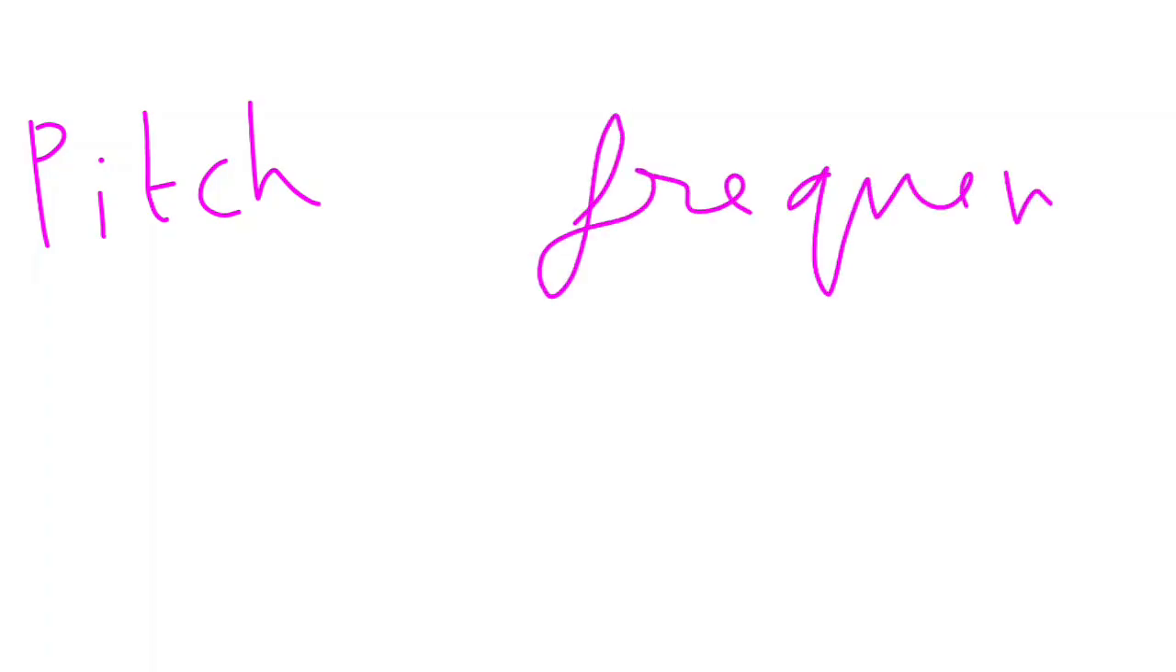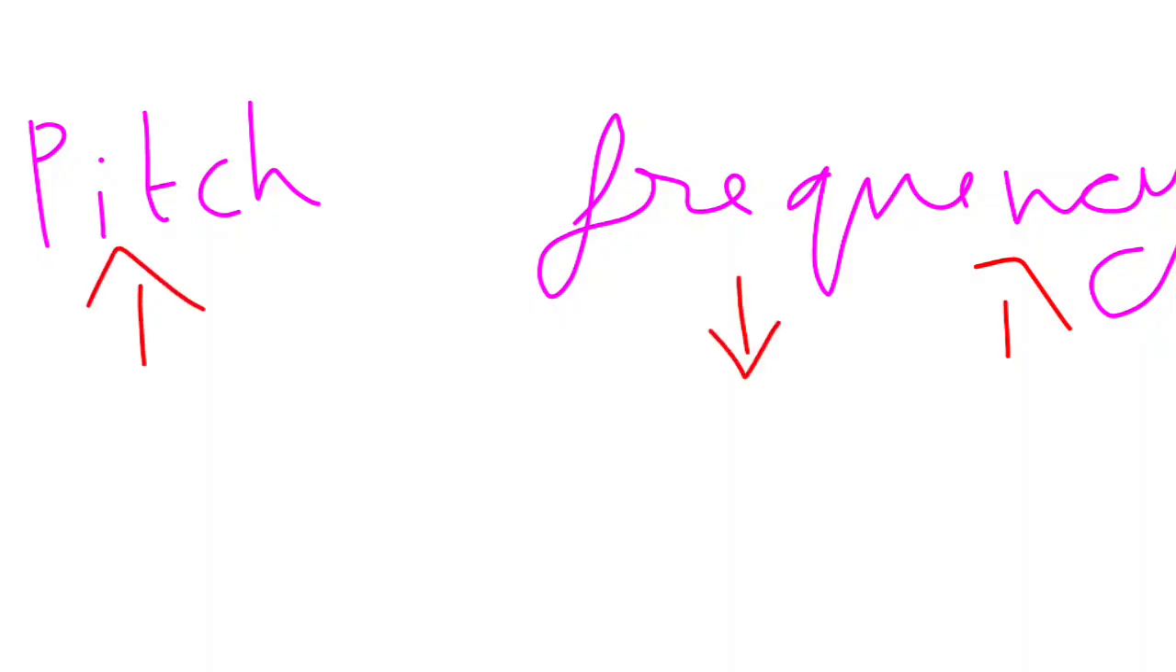Now next are some characteristics of sound. There are three characteristics: pitch, loudness, and quality. In this video we will only learn about pitch and loudness. Quality we will learn in higher classes. So pitch is based on frequency. If the frequency is high, then the pitch is high. The sound is of higher pitch. If the frequency is low, then the sound is of lower pitch.